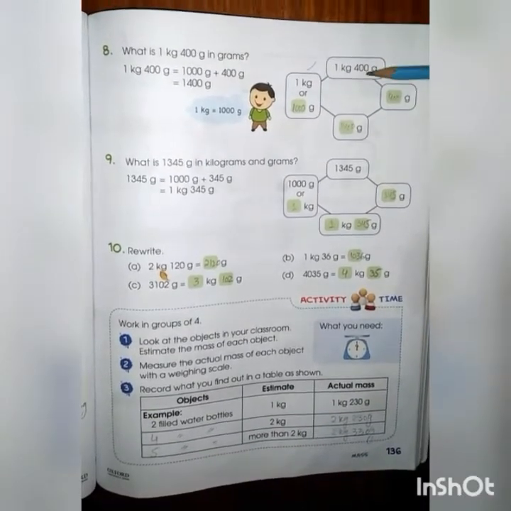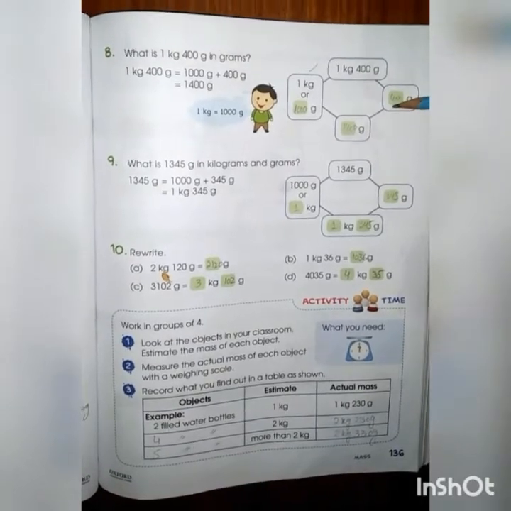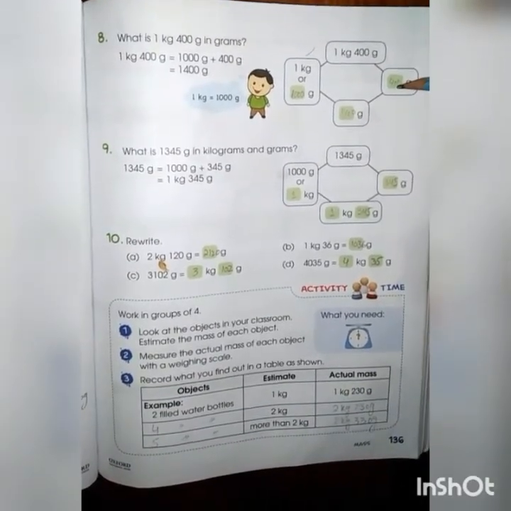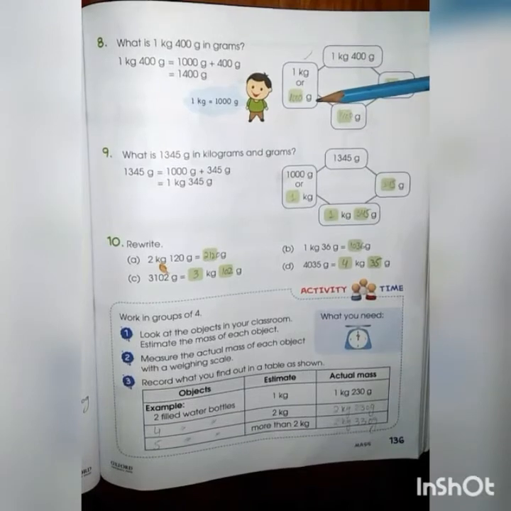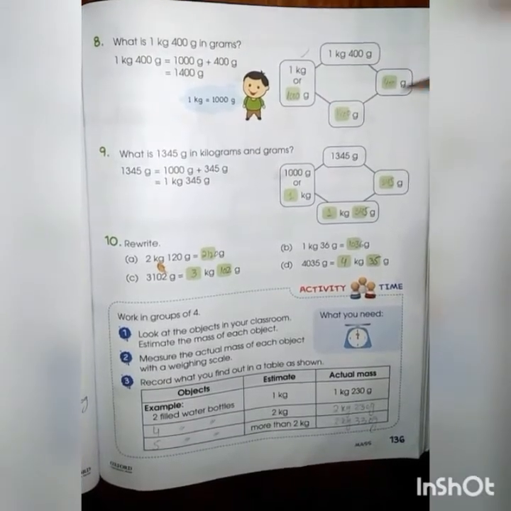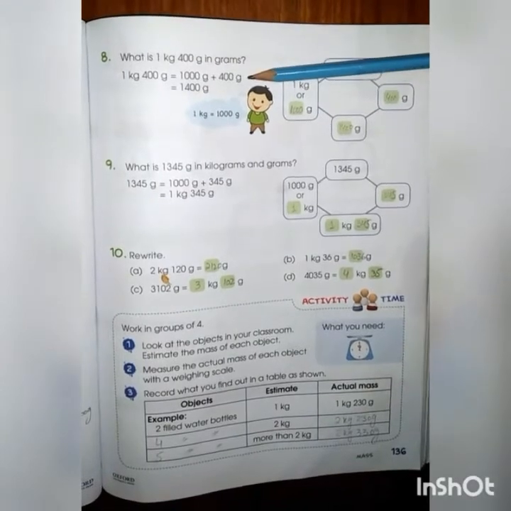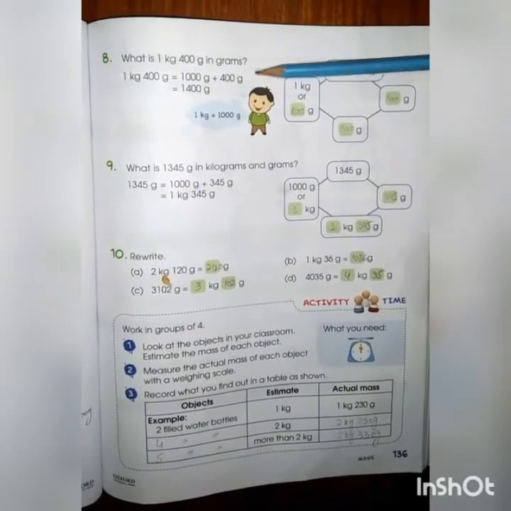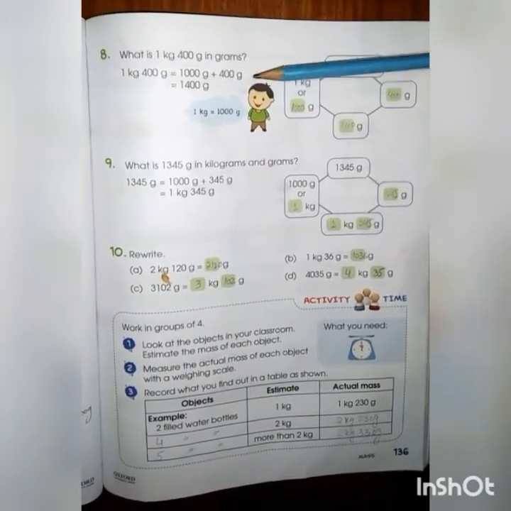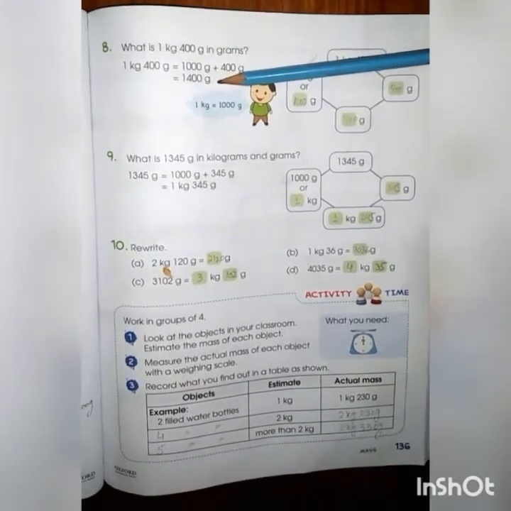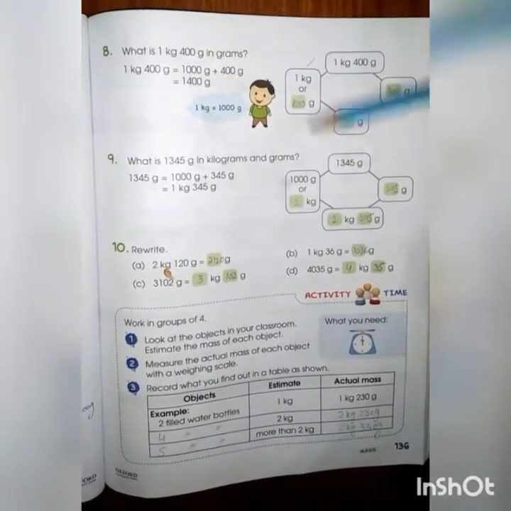And here we have 400 grams. So when we add them all together, they will be 1000 gram plus 400 gram, 1400 grams. 1 kg 400 gram is equal to 1000 gram plus 400 gram, and in total we have 1400 grams.